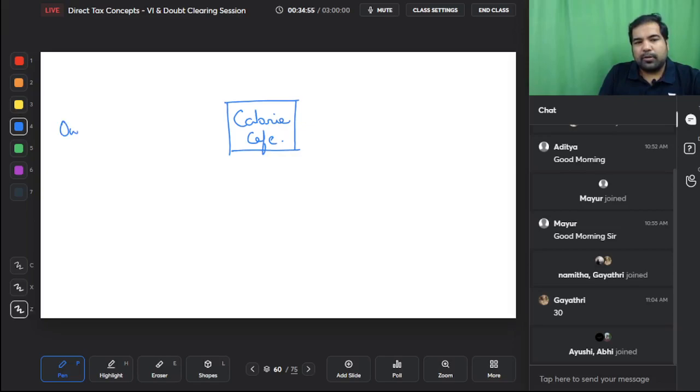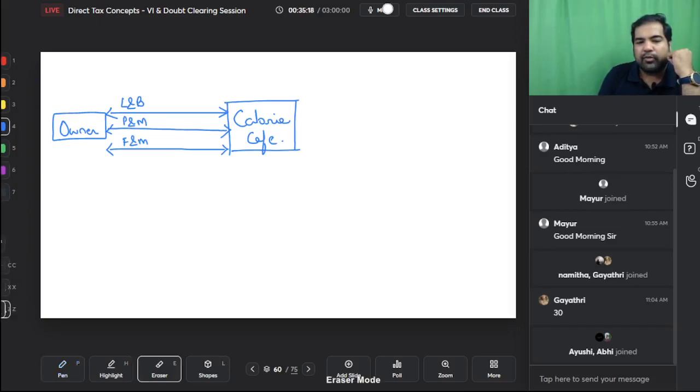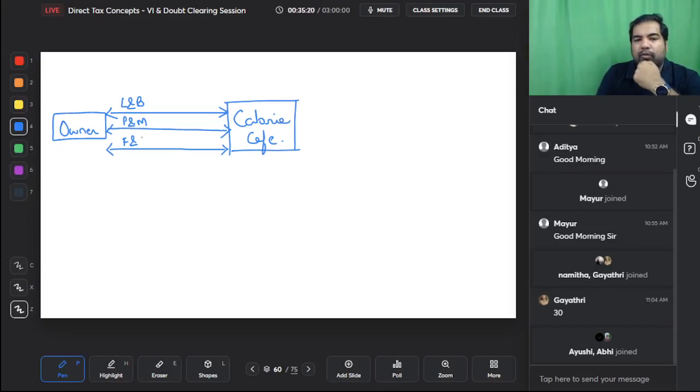This is the owner, and from the owner they rented land and building. From some owner they also rented plant and machinery, and from some owner they also rented furniture. So basically there are 3 things that you've rented out: land and building, plant and machinery, and furniture and fixtures. If you've rented them, obviously you will be paying them rental money. So you are going to pay rent for land and building, rent for plant and machinery, and rent for furniture.